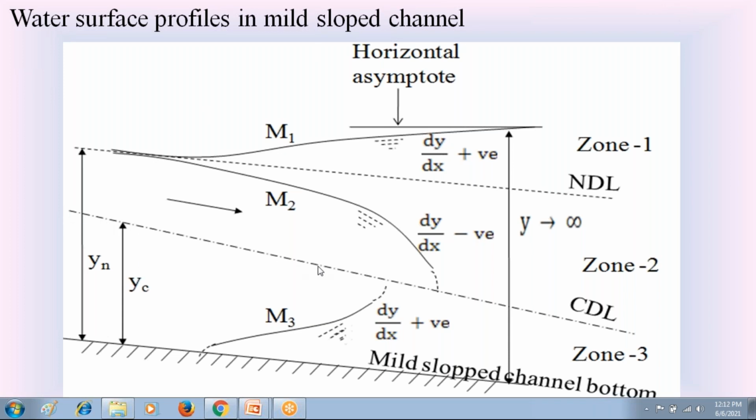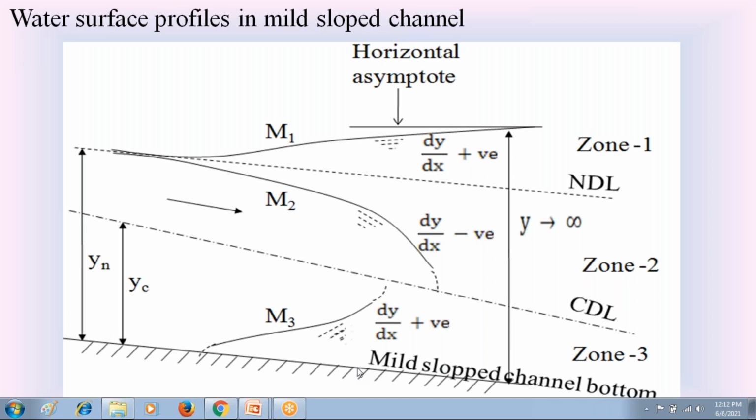In this diagram, the dotted line indicates the critical water surface profile in the open channel. If the channel bottom slope S0 is less than the critical water surface slope SC, we call this channel bottom slope as mild slope channel bottom.